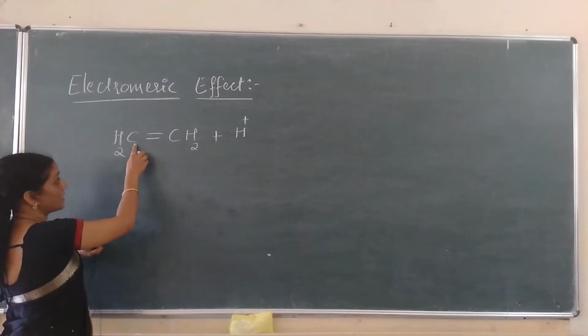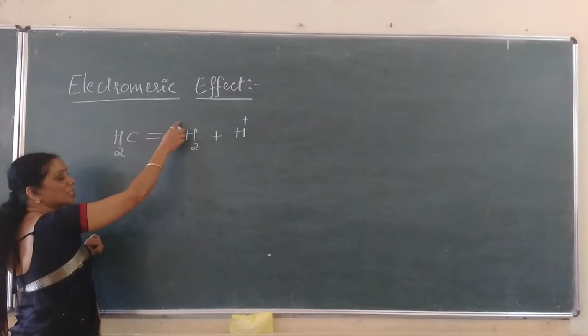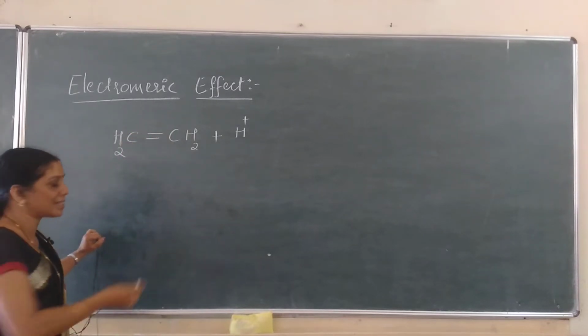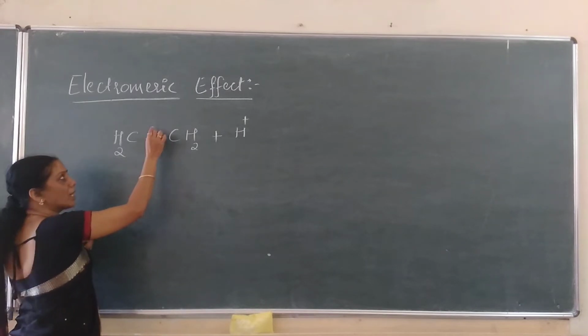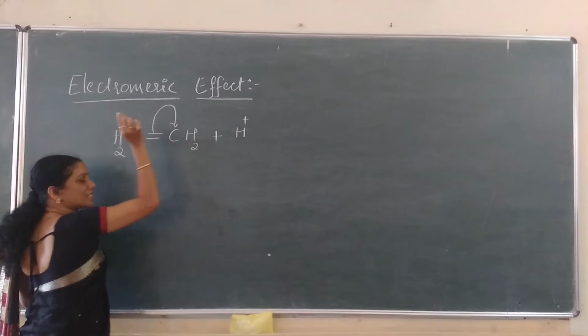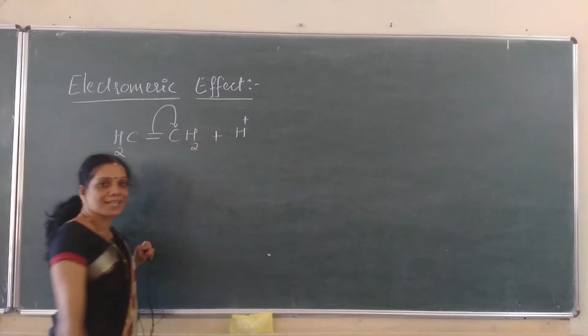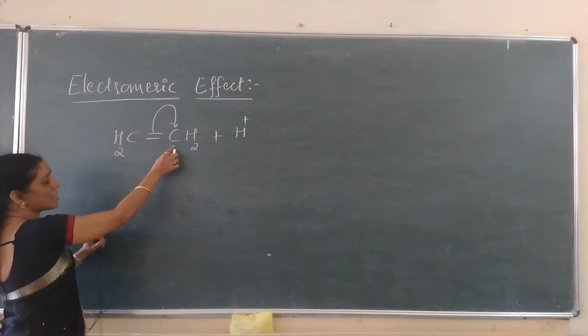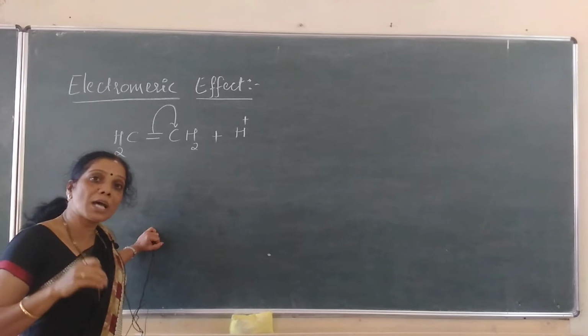Hence, complete transfer of electrons takes place either to this carbon atom or to this carbon atom. For our convenience, I'll consider this as a sigma bond and this as a pi bond, and complete transfer takes place to this carbon atom, under the influence of what? This attacking agent. What happens now? Once the transfer takes place, the non-polar molecule becomes a polar molecule.